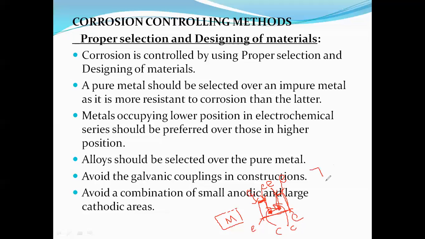Let me write again. When we are taking any metal design, and this metal design contains a U shape, and this U shape contains sharp edges 1, 2, 3, 4, 5, 6. It also contains sharp corners. Sharp edges followed by sharp corners. Now they are known to be the stress zones.